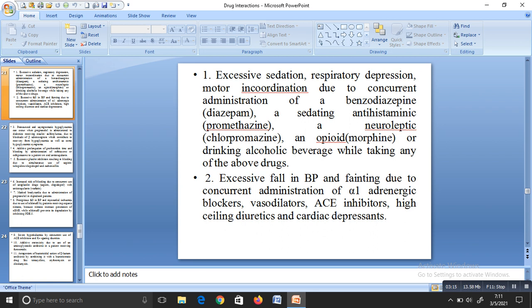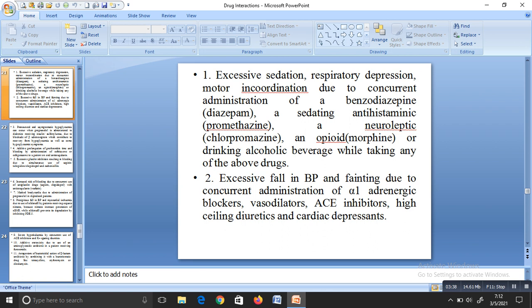We know these drugs, if taken singly, produce sedation, but respiratory depression won't be damaging our normal body actions. But if you are taking them together, there will be excess sedation, motor incoordination and also respiratory depression.